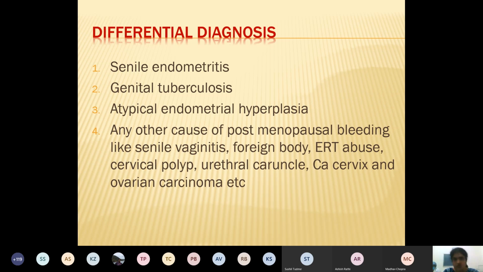And any other causes which lead to postmenopausal bleeding, like foreign body or unopposed estrogen treatment, like ERT or estrogen replacement therapy or HRT, hormone replacement therapy, or sometimes some small cervical polyp which is causing postmenopausal bleeding. Urethral caruncle, it is very common in postmenopausal ladies up to around 50s. Then CA cervix, that also presents rarely in postmenopausal age group, but it can present with postmenopausal bleeding. So all causes of postmenopausal bleeding are taken in differential diagnosis of CA endometrium.